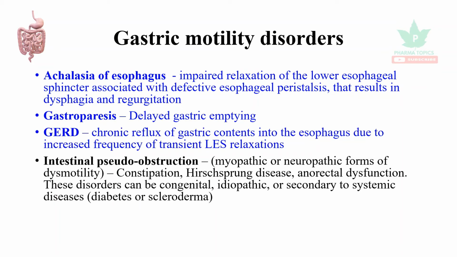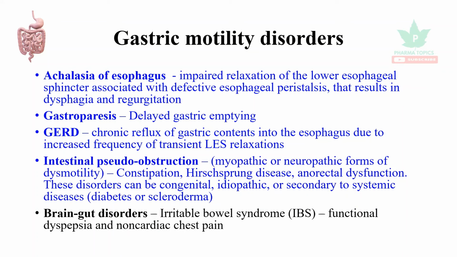Intestinal pseudo obstruction. It may be myopathic or neuropathic, which may lead to constipation, Hirschsprung disease, anorectal dysfunctions. These disorders may be present at birth, that is congenital, idiopathic, or secondary to systemic diseases such as diabetes or scleroderma. Then brain gut disorders, it's irritable bowel syndrome.